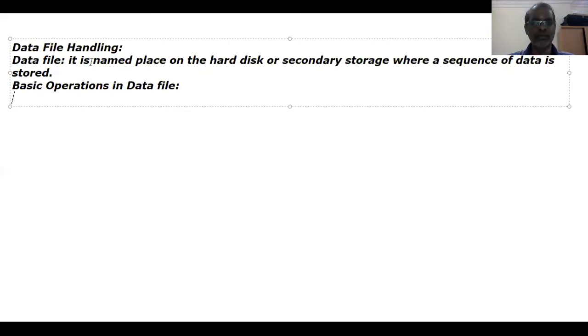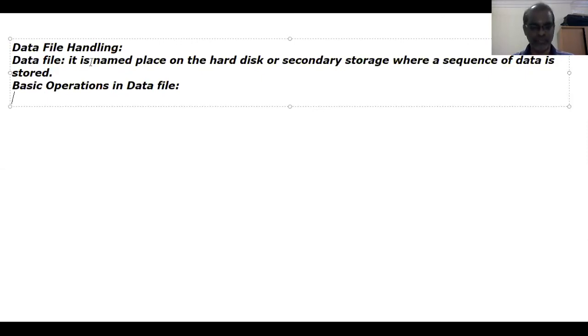In normal life, if we want to store some data into one file, first we have to create a file by giving some name. Then we have to open the file. We have to type some data and then close the file. In future, if we want to read the data from the file, we have to open the file as well as read the file. After that we can close the file.